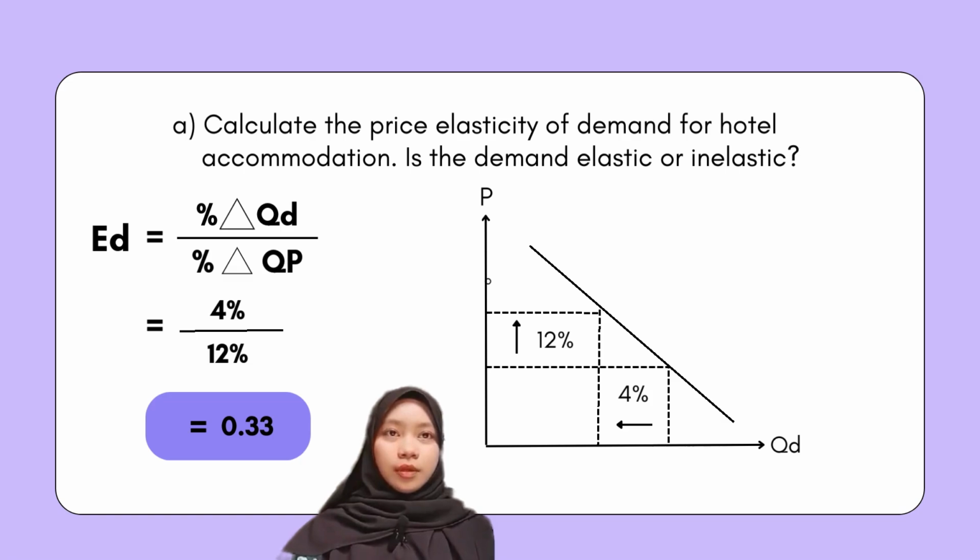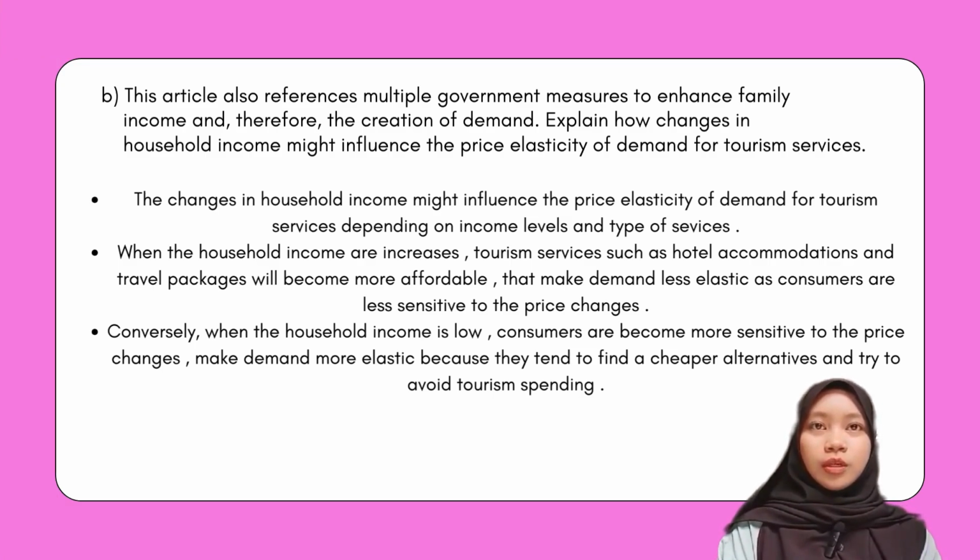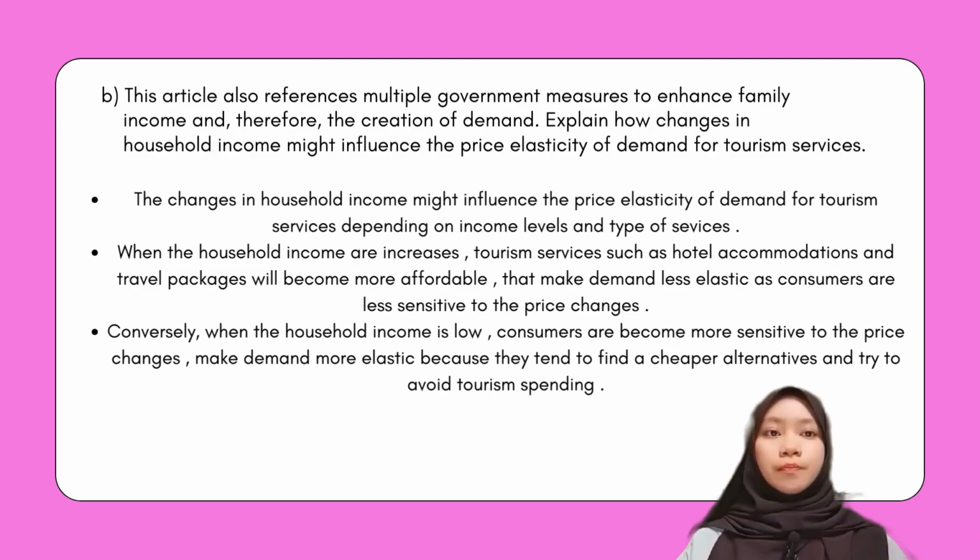Based on the elasticity of demand formula, the percentage change in quantity demand divided by the percentage change in price: 4% divided by 12%, and the total is less than 1. The graph shows that the price is increasing 12%, while the quantity demand is decreasing only 4%. The price elasticity of demand for hotel accommodation is inelastic because the PED value is less than 1. It means that even though the price of hotel accommodation increased by 12%, the demand only decreased 4%. This indicates that customers are not very sensitive to price changes for these services.